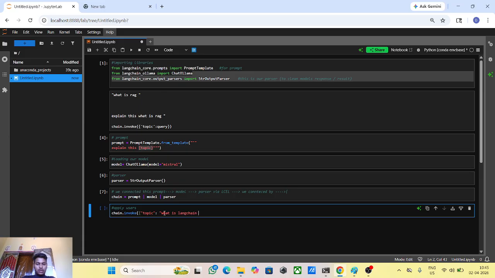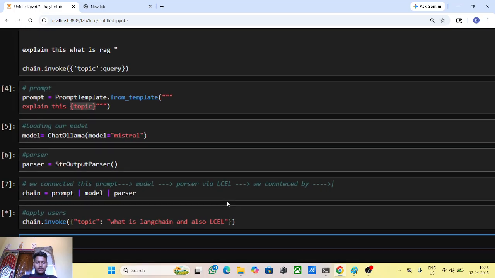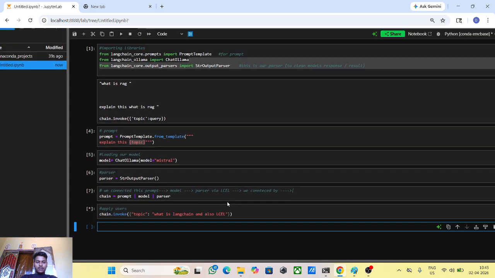LangChain, and also LCEL. Okay, this is our code to take the user query and give the response via chain. Okay, let's run this and see if it works or not. I hope you are seeing this code clearly.